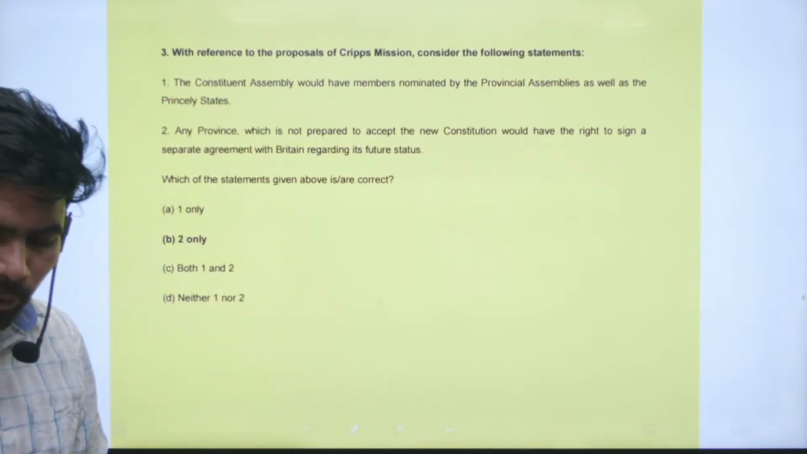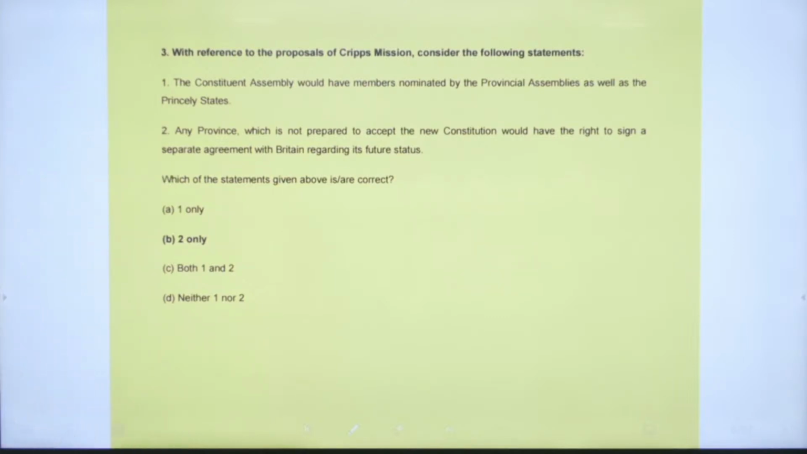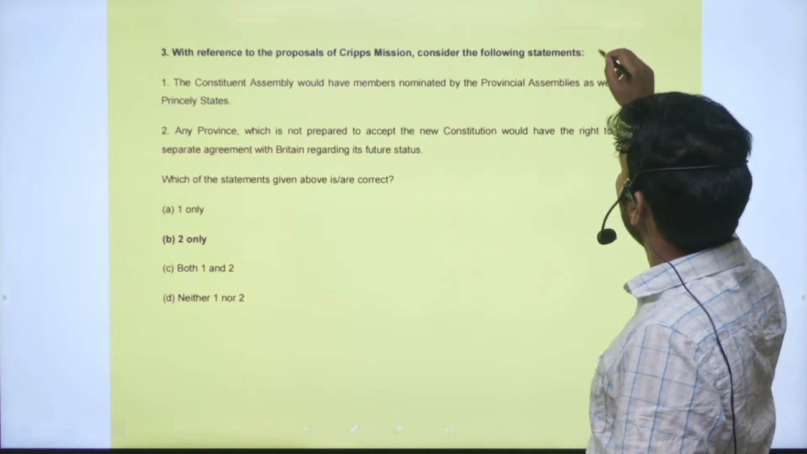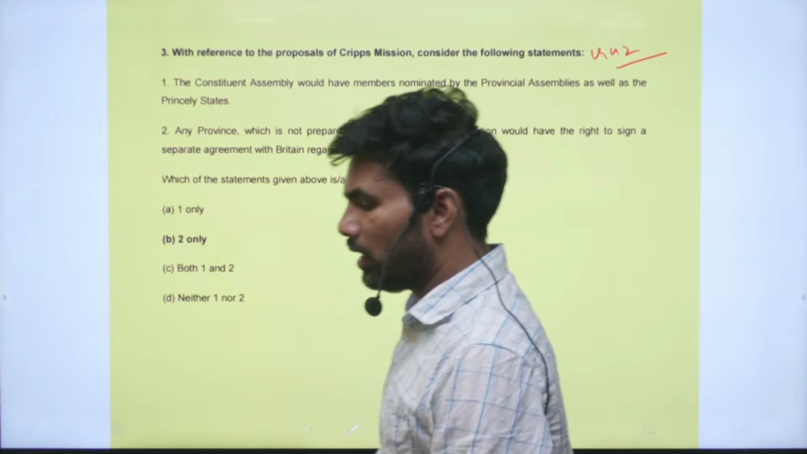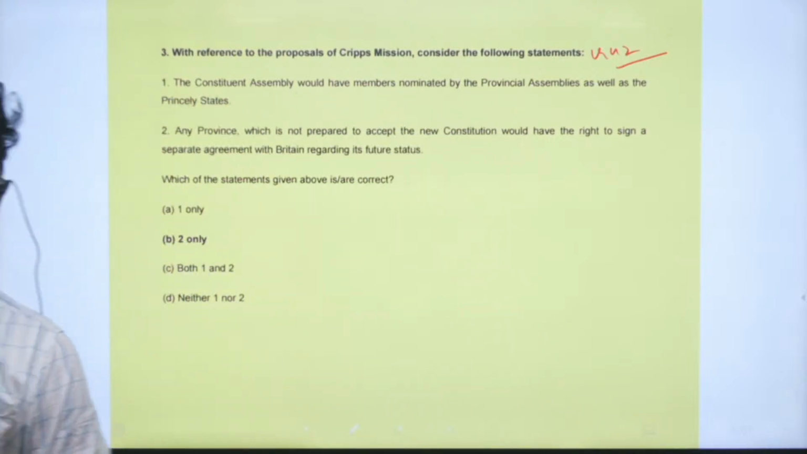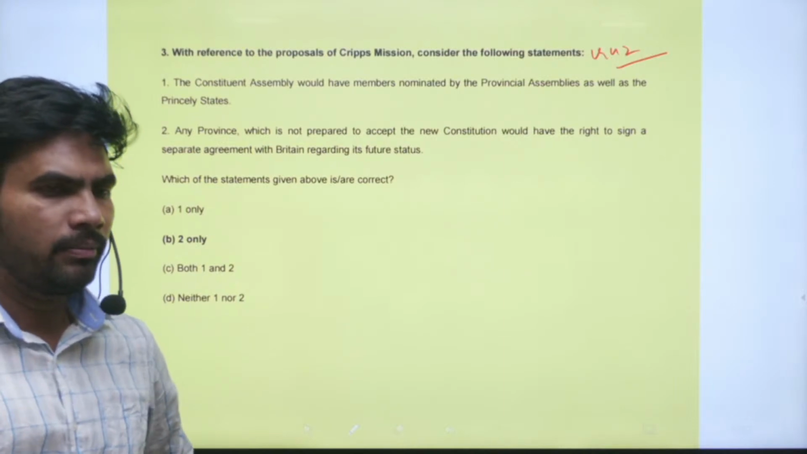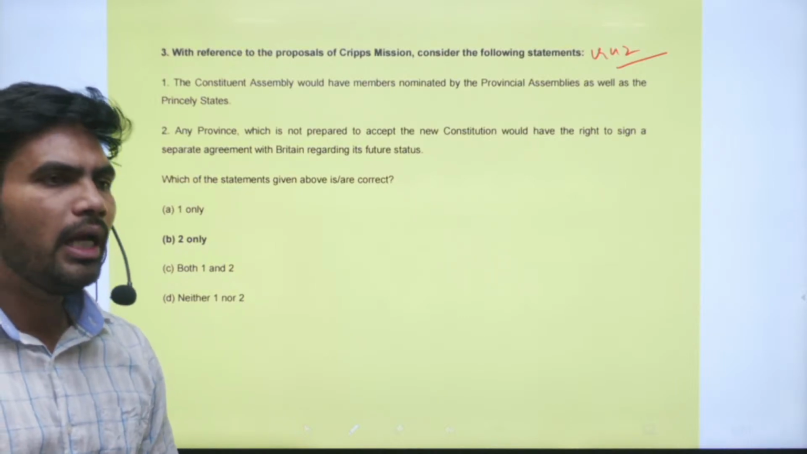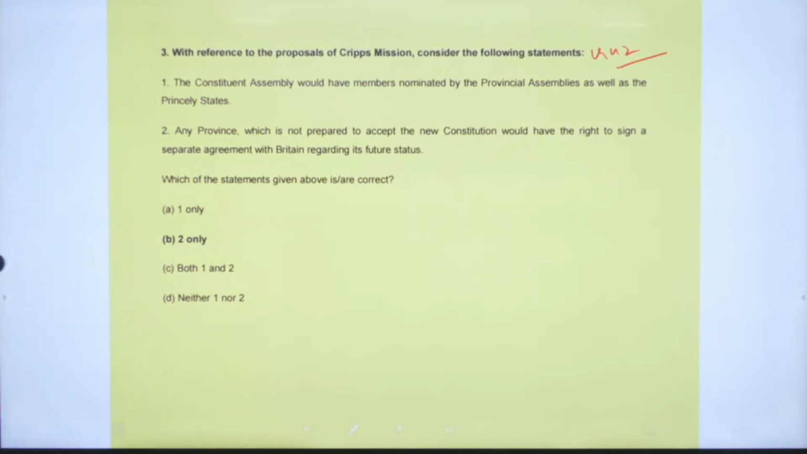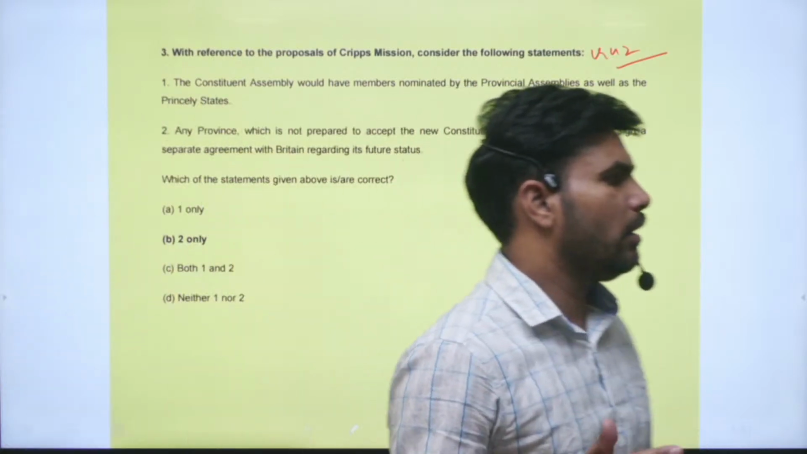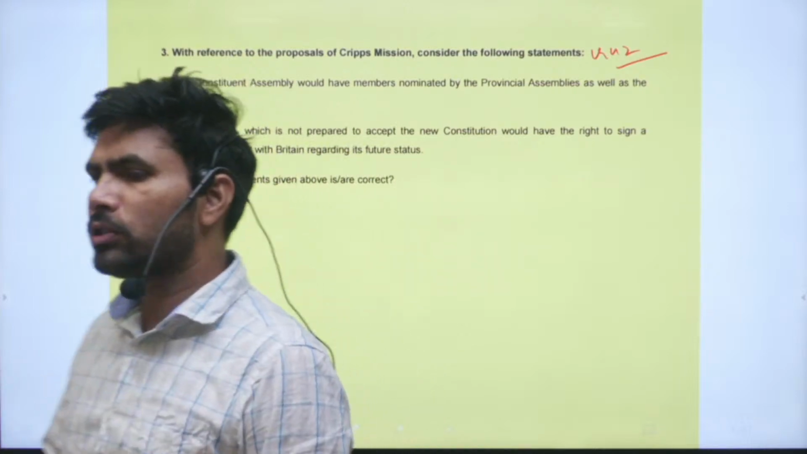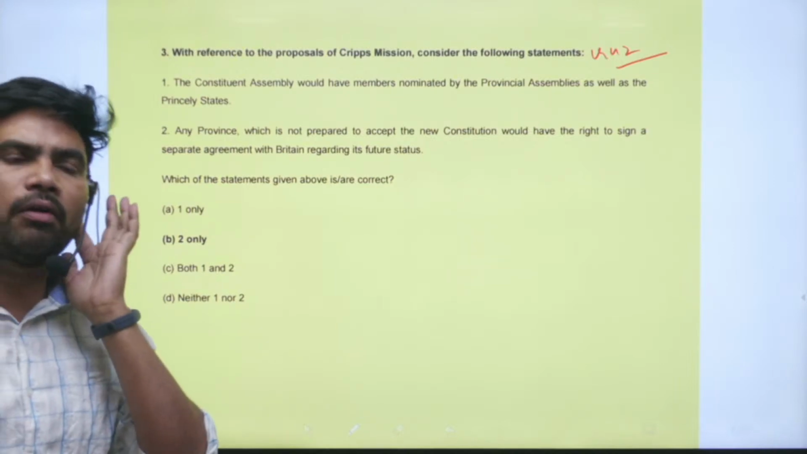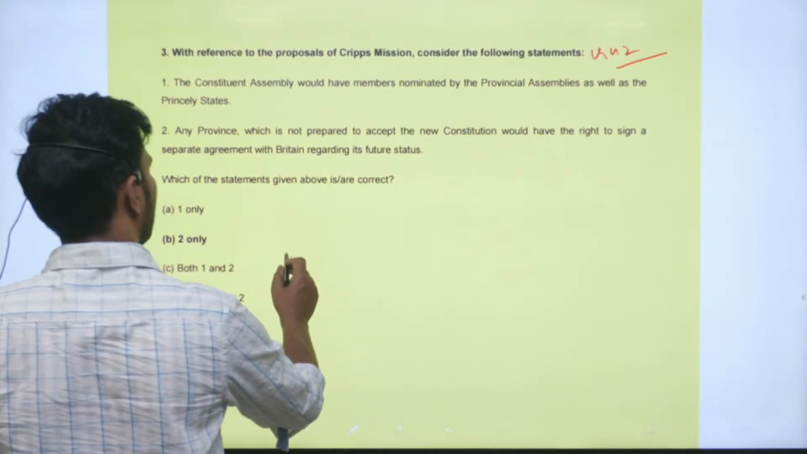With reference to the proposal of Cripps mission, consider the following statements. So you know very well, the Cripps mission happened around 1942. The Second World War was raging severely, and India was not willing to cooperate. So to get the support of Indians in the fight of the Second World War, the Britishers sent this mission. The major proposal in the Cripps mission was that after the completion of the World War, we will grant dominion status to India.